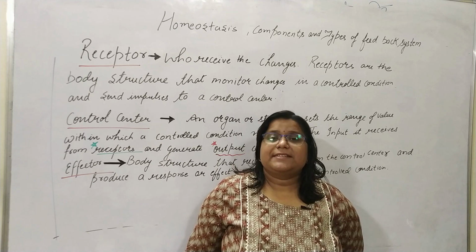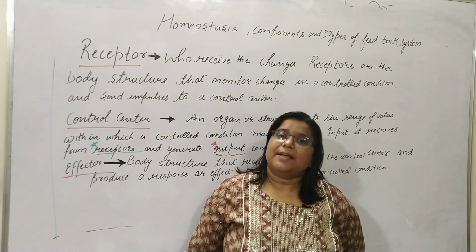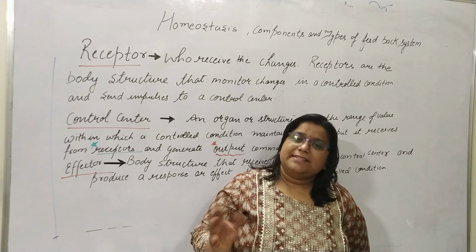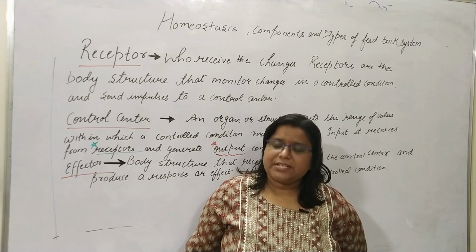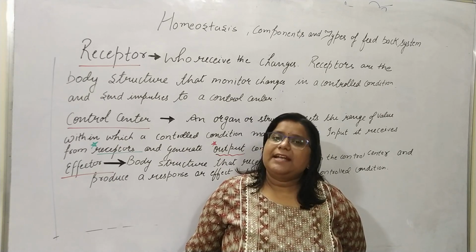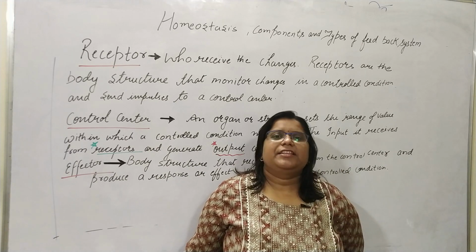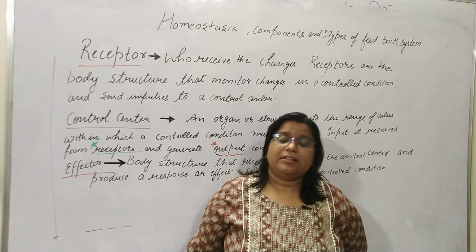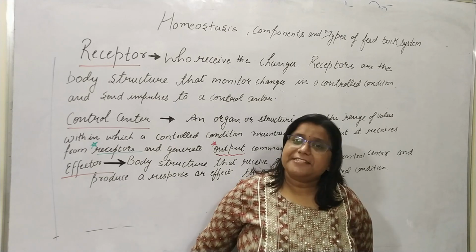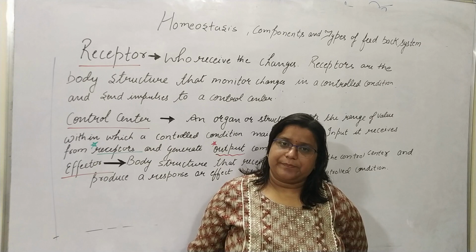So our temperature-sensing receptors send the impulses towards the control center. The changes in the variables are received by the skin, so here the skin is the receptor.